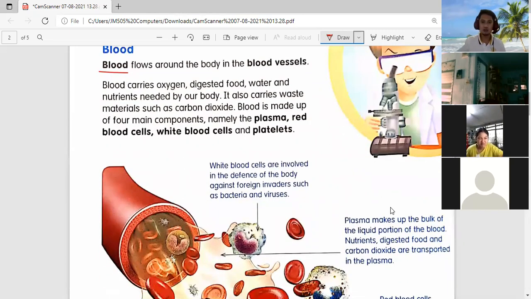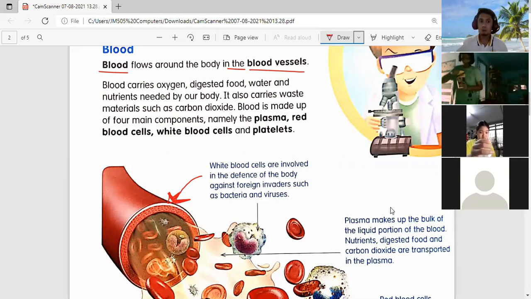Blood flows around the body in the blood vessels. So this is the blood vessel. Look at the drawing. This one, this is the tube, no? Inside of that is the blood. Blood carries what? Oxygen.